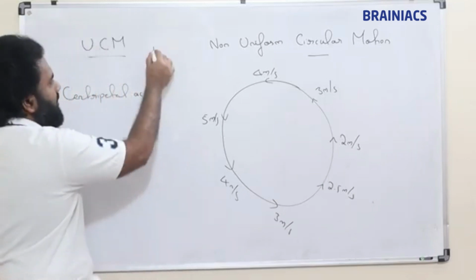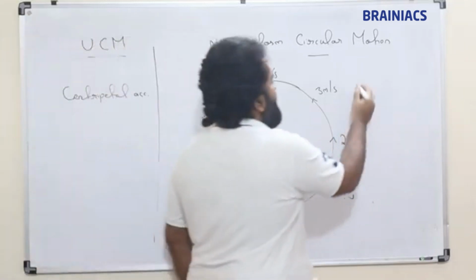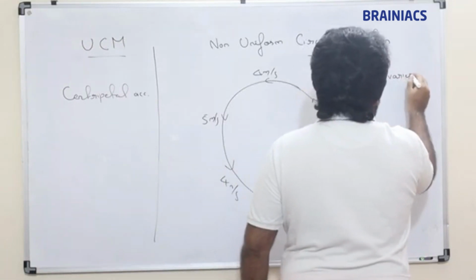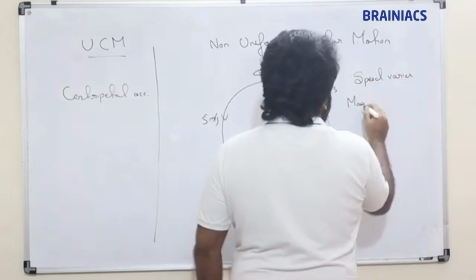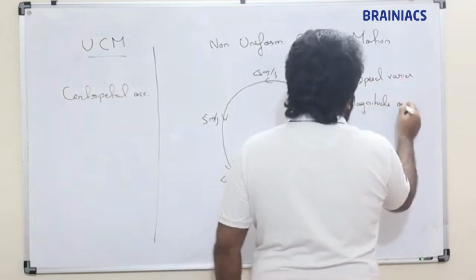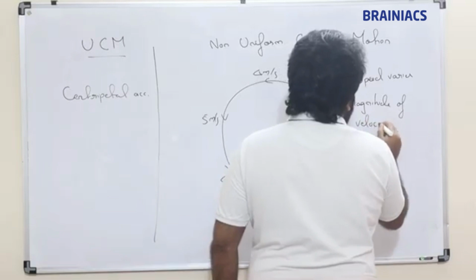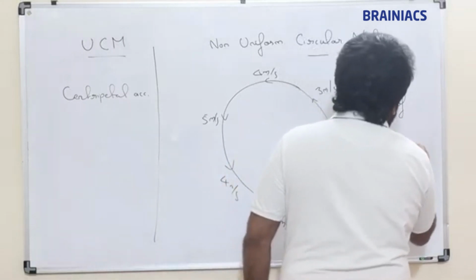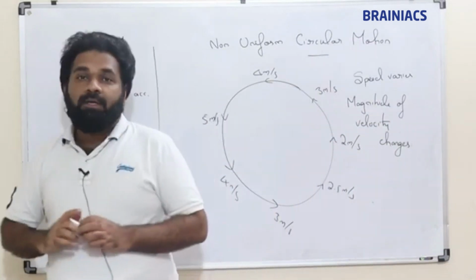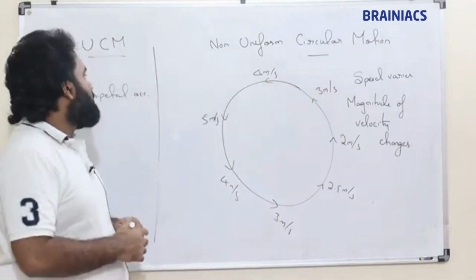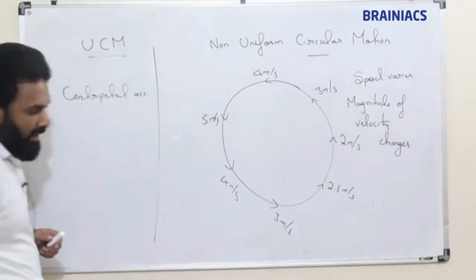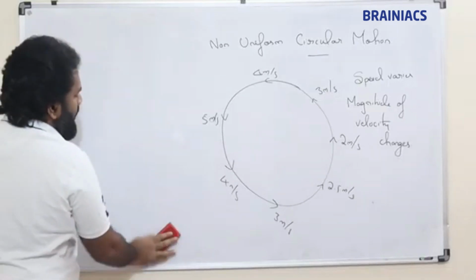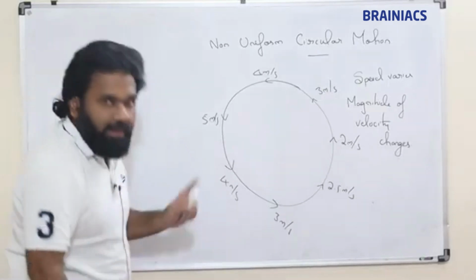Speed varies, or we can say magnitude of velocity changes here. So here we have only centripetal acceleration. Okay, please remember this.